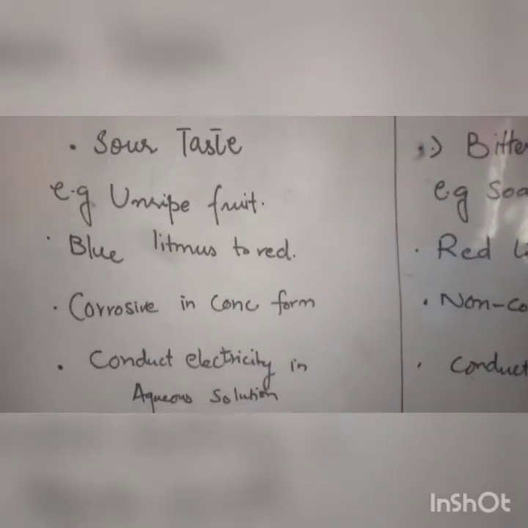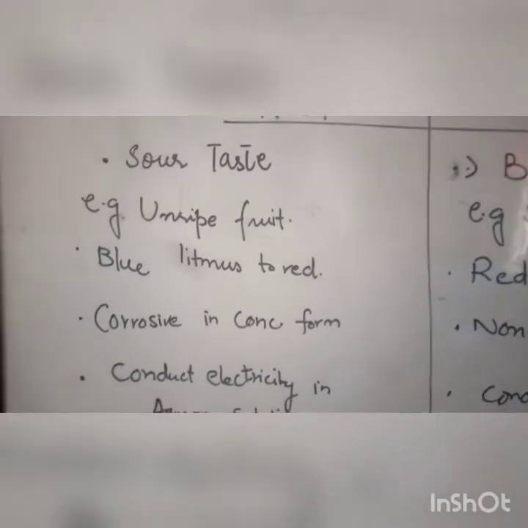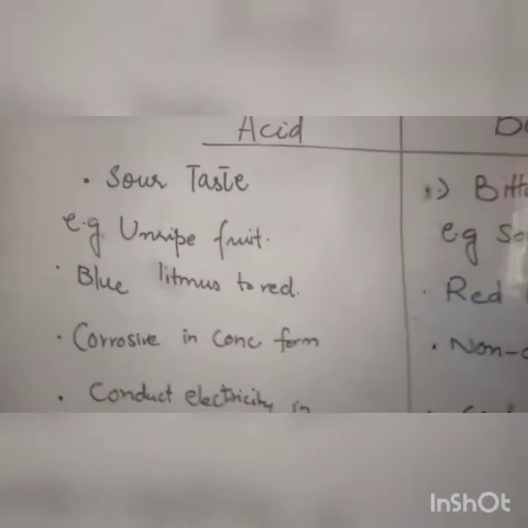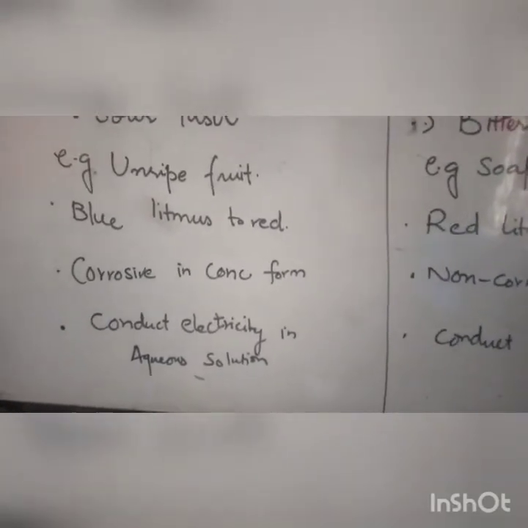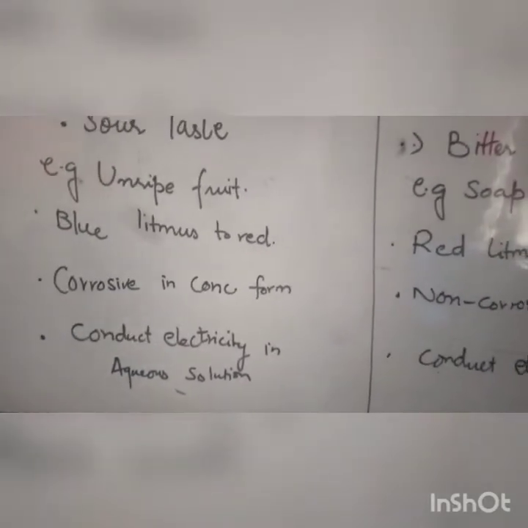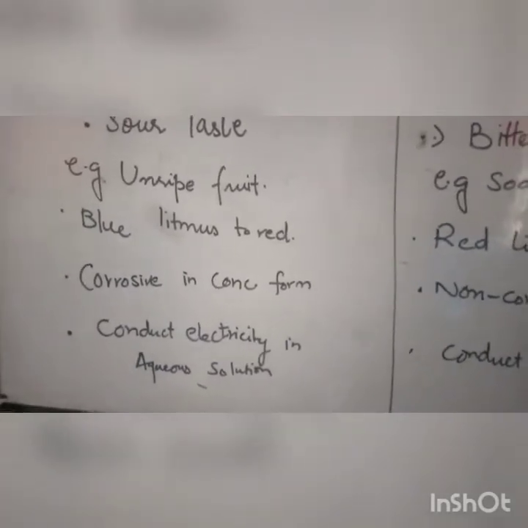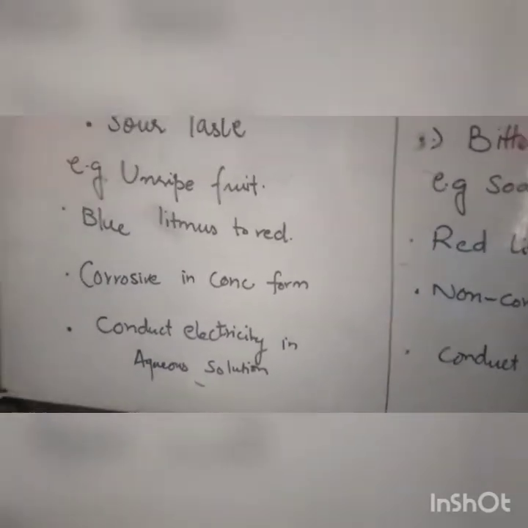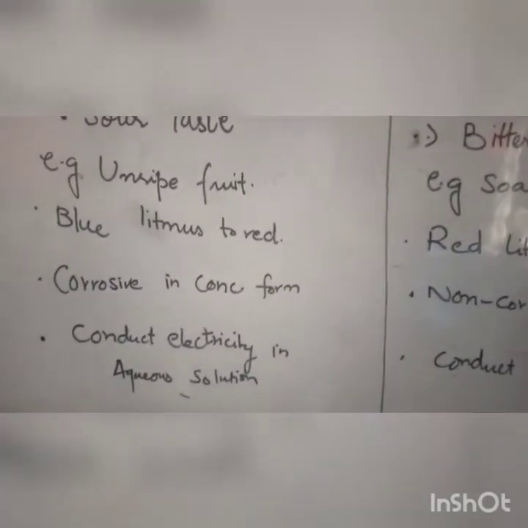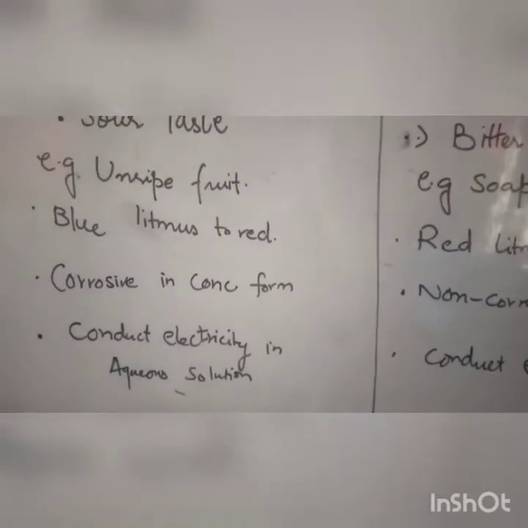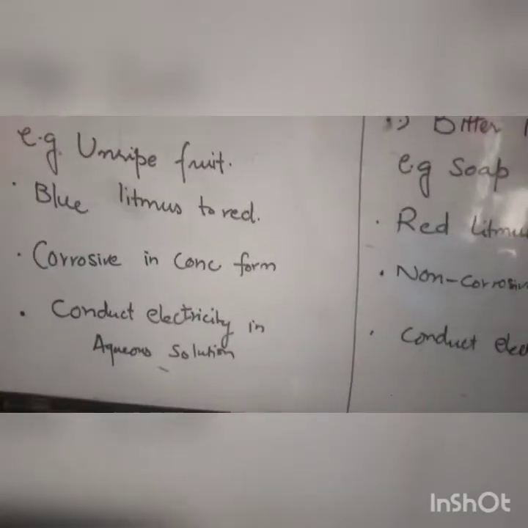Next, about the acids. Nature of the acids: corrosive in concentrated form. Concentrated form means they have more amount of the acid. You can see the acids we use in the bathrooms for cleaning purposes, for drain opening. If you see in daily life, when we open the bottle of the acids which we use for drain opening or cleaning of the floor, cleaning of the washroom, they have fumes. And sometimes if you mishandle that, these fumes can irritate your skin, your hands, and any body part which is in direct contact with that acid.